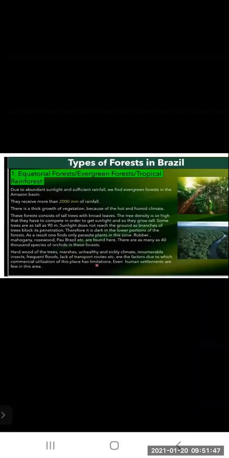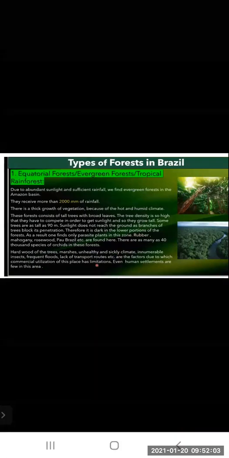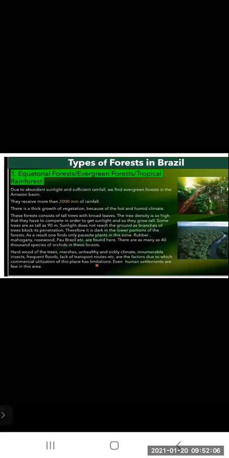So we will see now what types of forests are found in Brazil. The first type of forest we'll see in Brazil is the equatorial forest. It is also known as evergreen forest or tropical rainforest. Due to the abundant sunlight and sufficient rainfall, we find evergreen forest in the Amazon basin. They receive more than 2000 millimeters of rainfall.